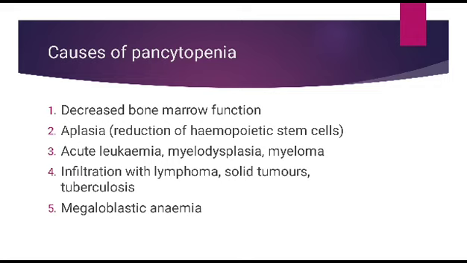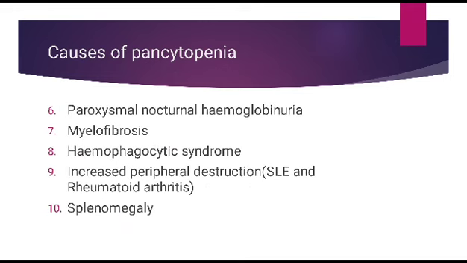Number five, megaloblastic anemia. In megaloblastic anemia, due to deficiency of B12 or folate, we have reduction in DNA synthesis of all labile or rapidly dividing cells like blood cells. So also it is one of the important causes of pancytopenia. Number six, paroxysmal nocturnal hemoglobinuria. Also there is destruction of cells due to abnormality of the RBC's membrane, leading to problems in destruction of cells.